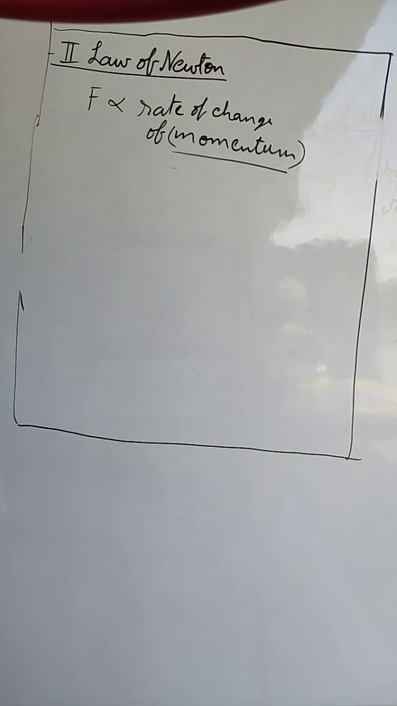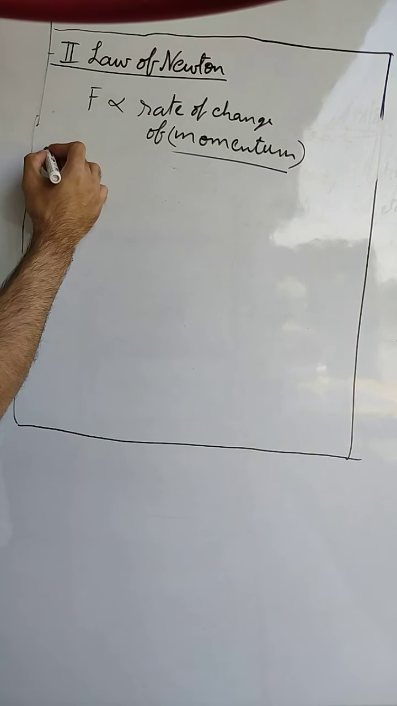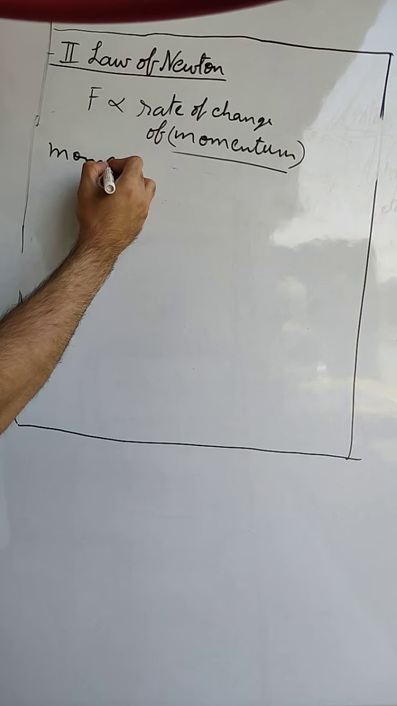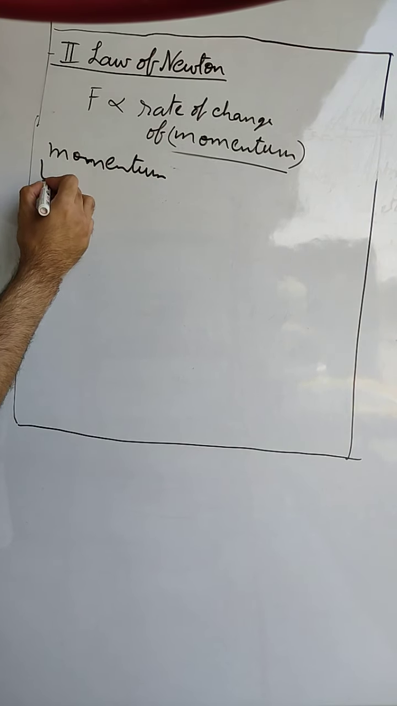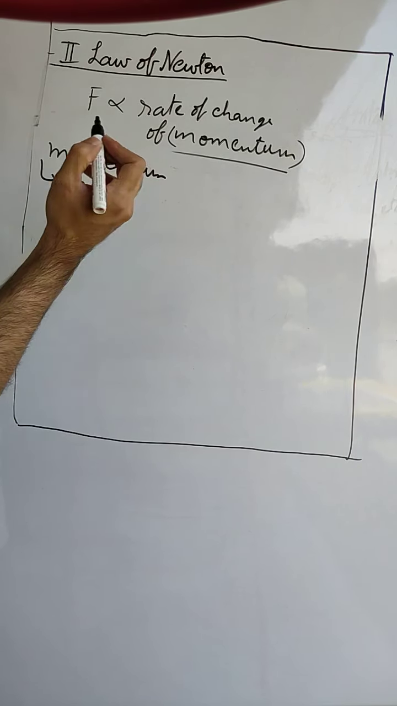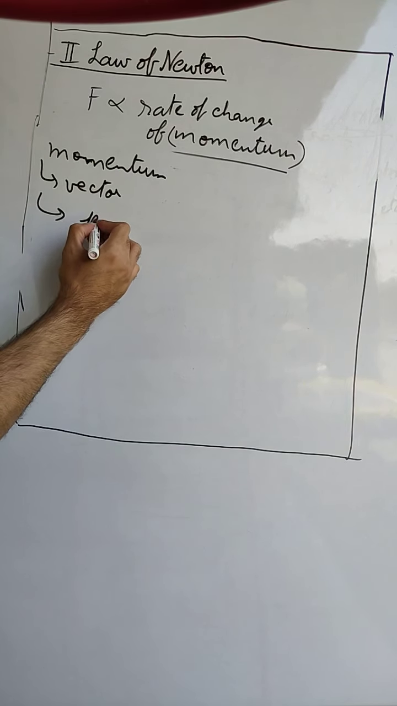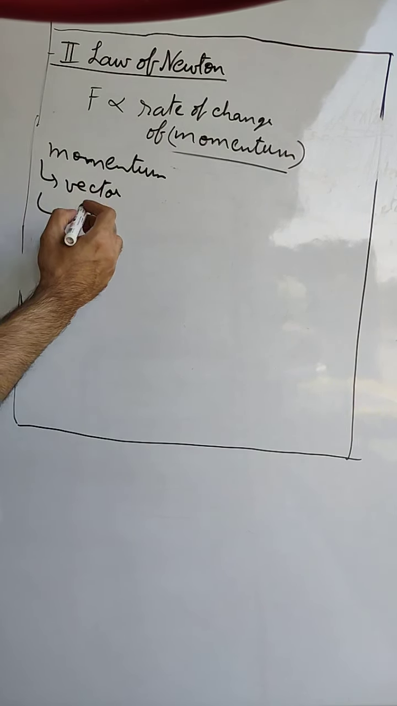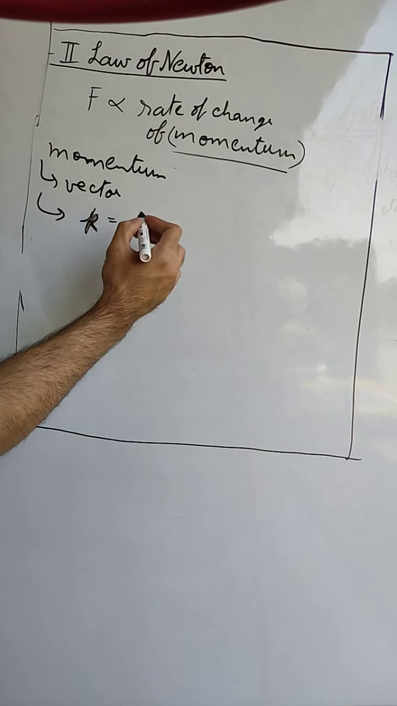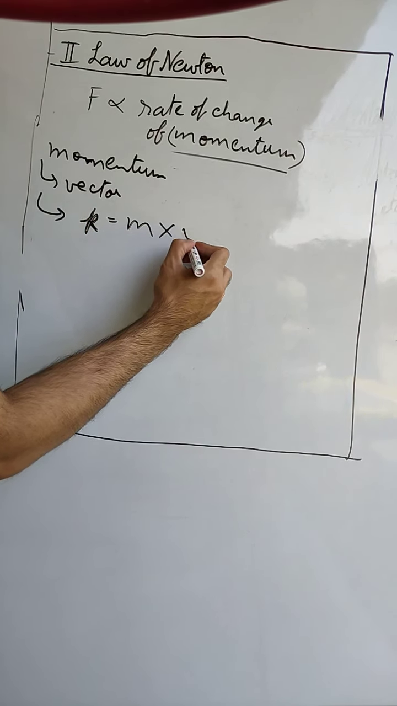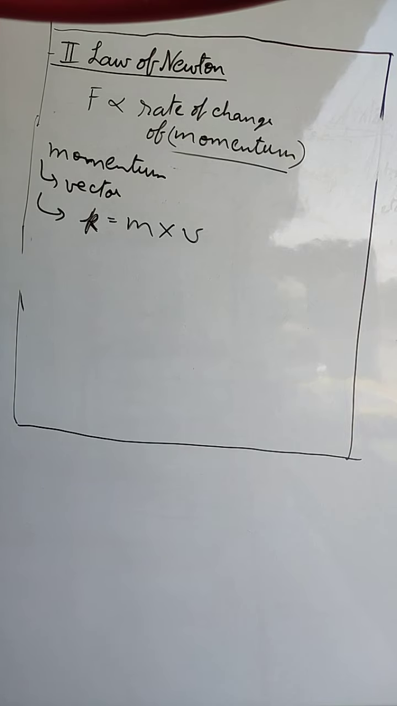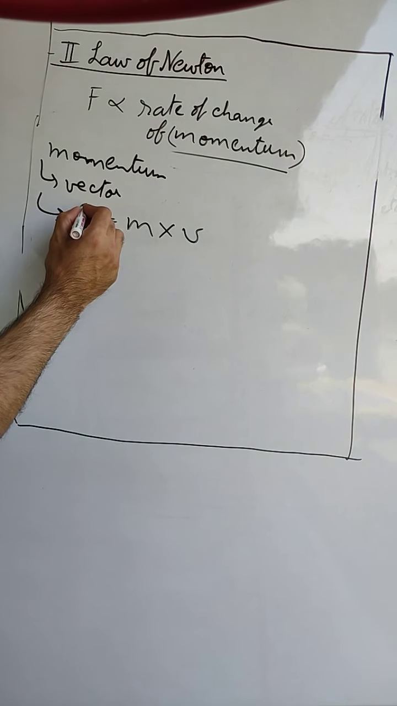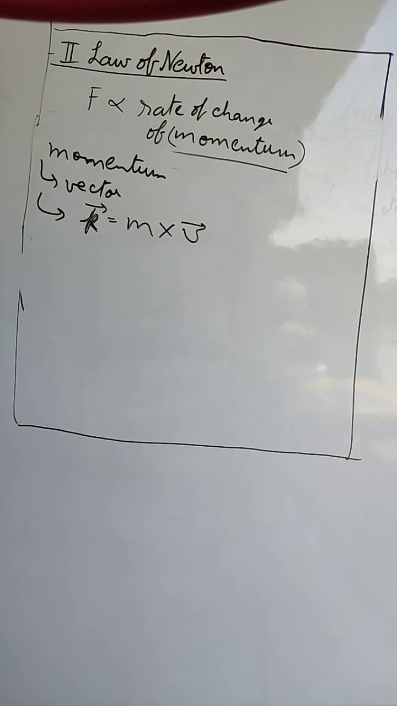Now, momentum again is a vector quantity. It is denoted by small p in most of the books, so we'll use the symbol small p, and it is equal to the product of mass of the body and velocity of the body. Since it is a vector quantity, we will use the vector sign. So momentum is equal to product of mass of the body and velocity of the body.